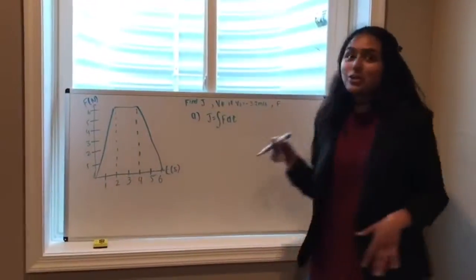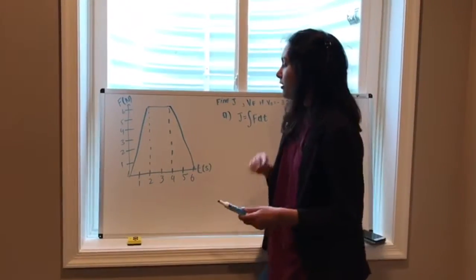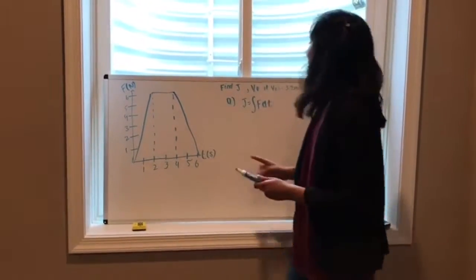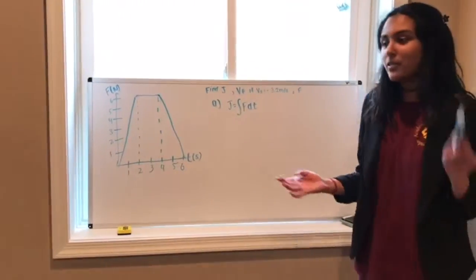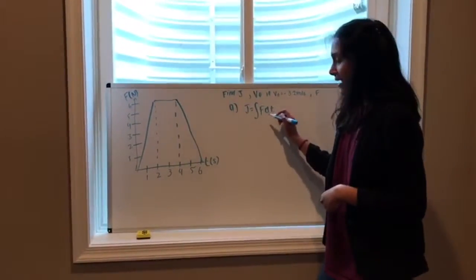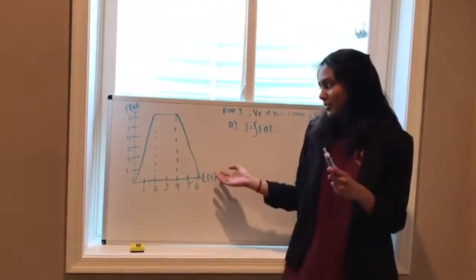So let's apply what Newton taught us to this problem. Here we have the force of a car with respect to time, and now we have to find impulse. According to Newton's second law, we know that the integral of F dt is equal to impulse. So let's find that using this graph.